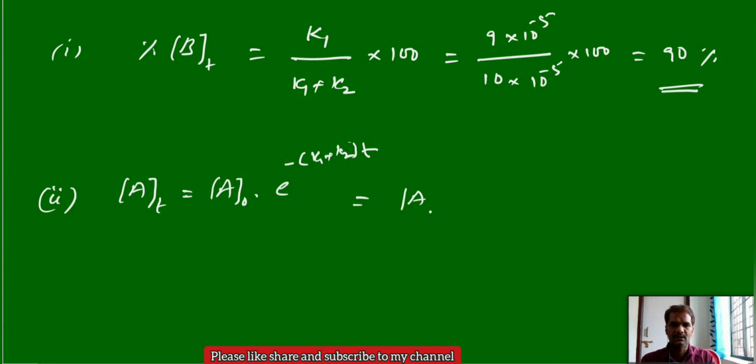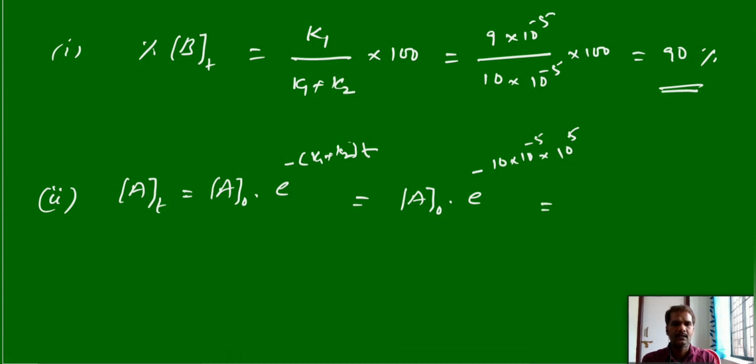Anyhow, initial concentration we do not know, you keep as it is, and e power minus K1 plus K2, that overall value 10 into 10 power minus 5. At what time? At the time of 10 power 5 minutes we have to calculate, t equal to 10 power 5, and 10 power 5 will cancel out, and you are left with concentration of A0 by e power 10.